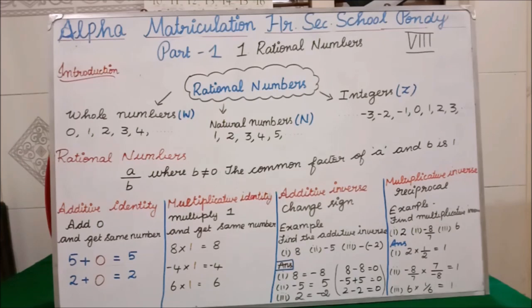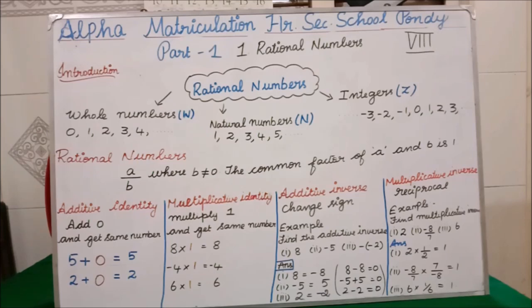Now, rational numbers will always be in the form of A by B, where A denotes the numerator part and B denotes the denominator part. You all know numerator means the number on the top.